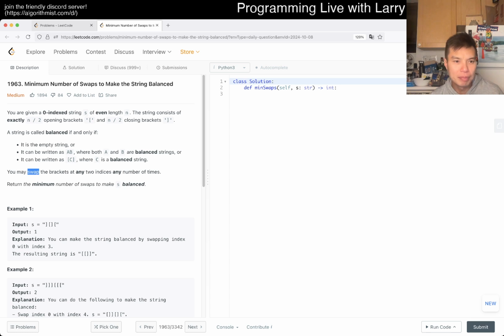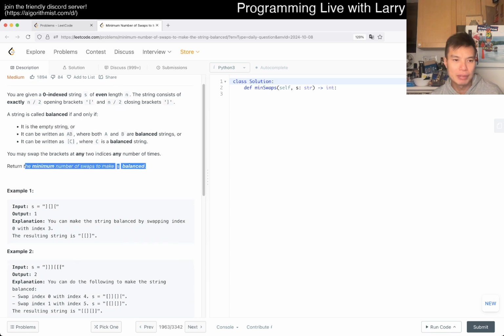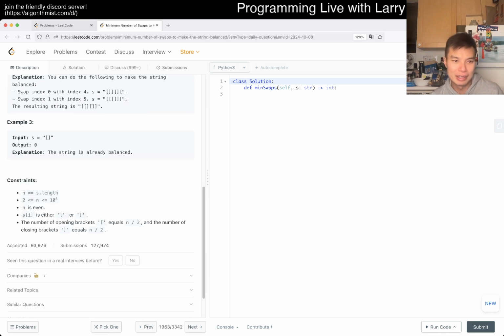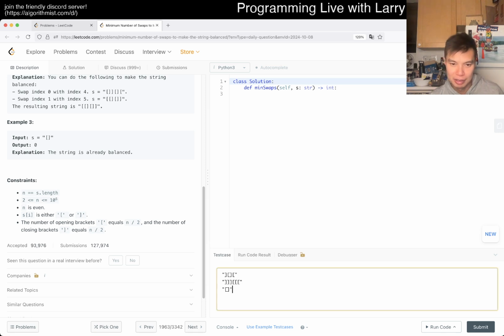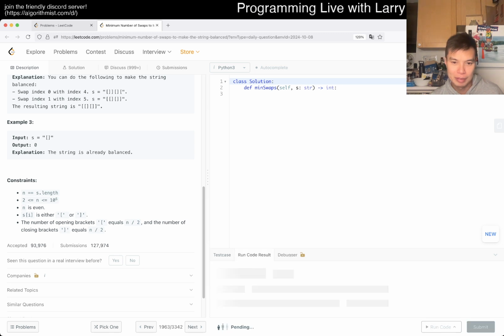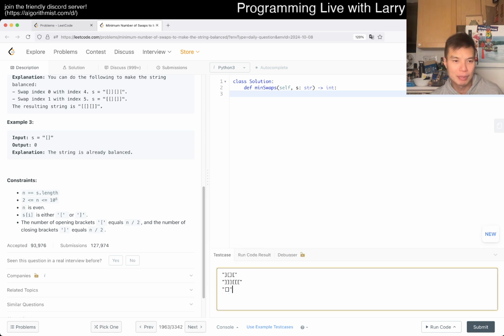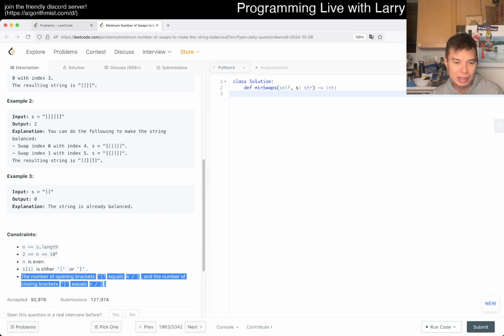Unless I'm misreading it, they don't actually specify what happens if it is invalid. But that's fine. Usually they mean, if we have a regular unbalanced string, would it work? Invalid test case, but they don't specify that. We know it because we're talking about it, but they don't actually specify it, which is a little bit awkward. Oh, actually, I guess it's here. There you go. Maybe I just have trouble reading with all the rubbing in my eyes. But with this, it can always be balanced.